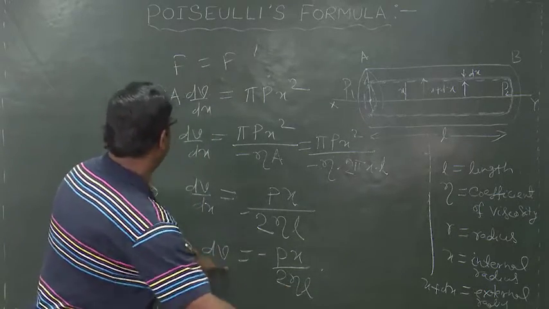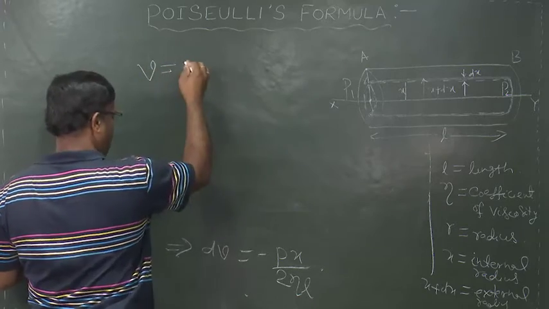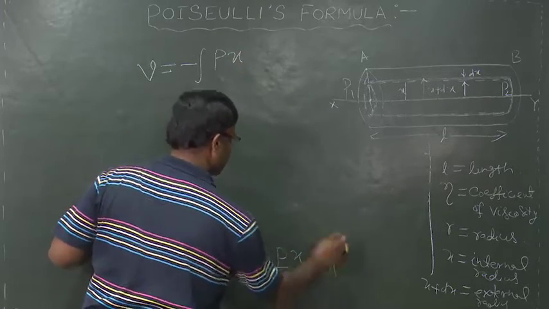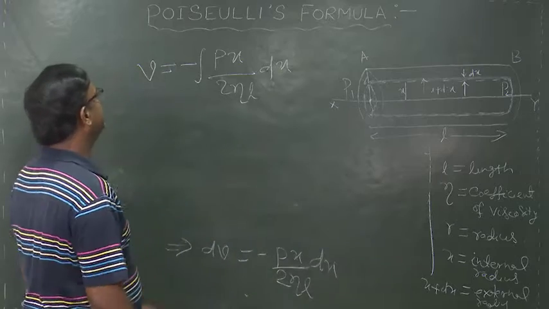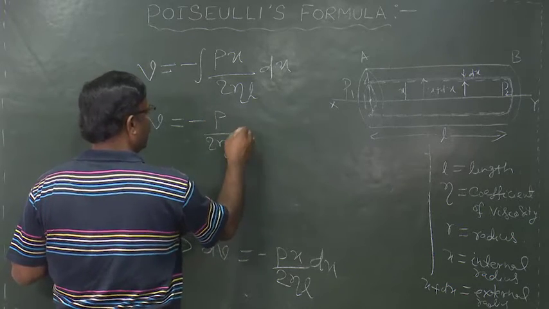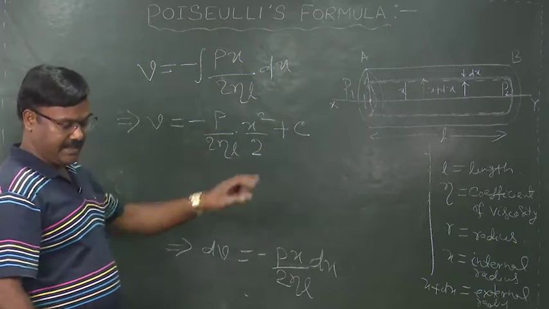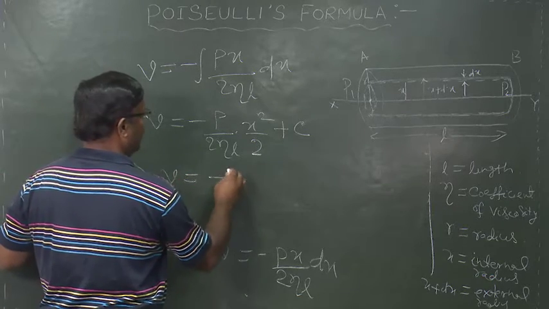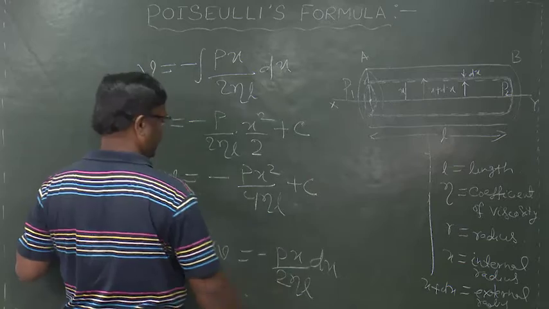Integrating this equation, we get v equal to minus integration p x by 2 eta L dx, implies v equal to minus p by 2 eta L into x square by 2 plus c, where c is the constant of integration, implies v is equal to minus p x square by 4 eta L plus c.